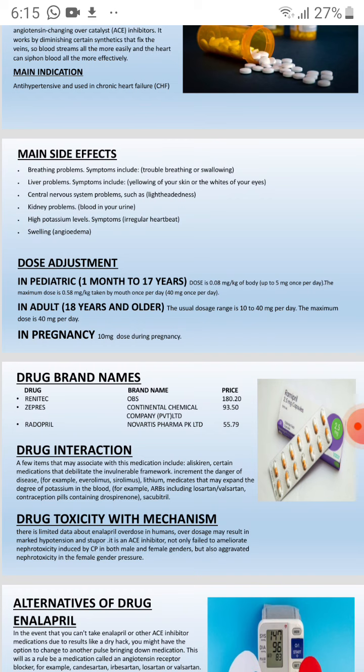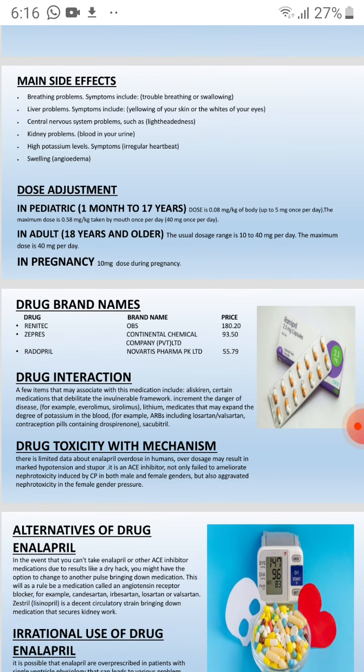After that, in adults 18 years and older, the usual dose range is 10 to 40 mg per day. The maximum dose is 40 mg per day. In pregnancy, a 10 mg dose.